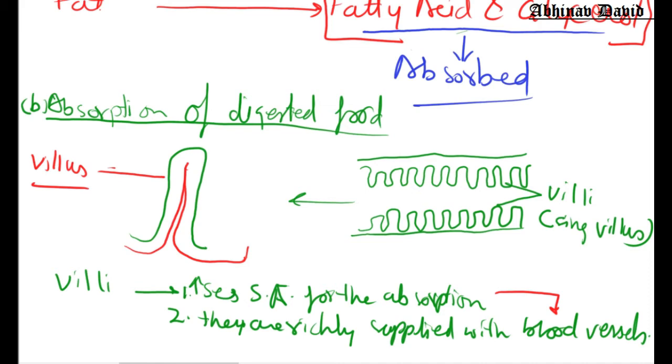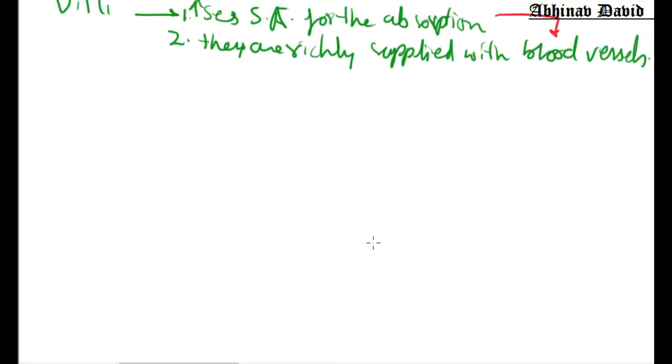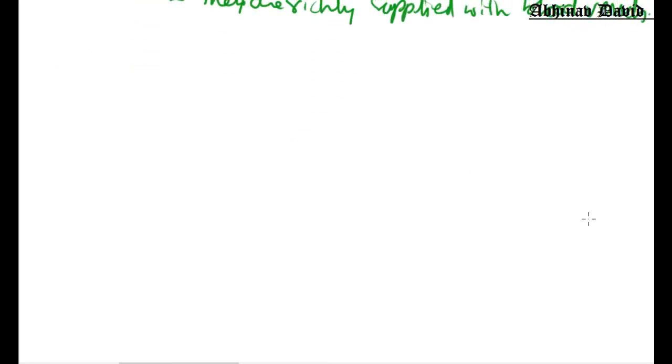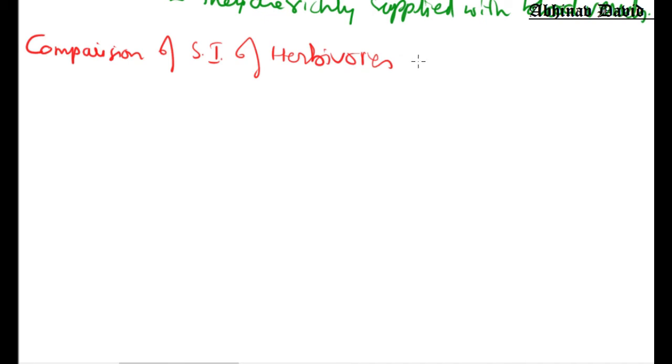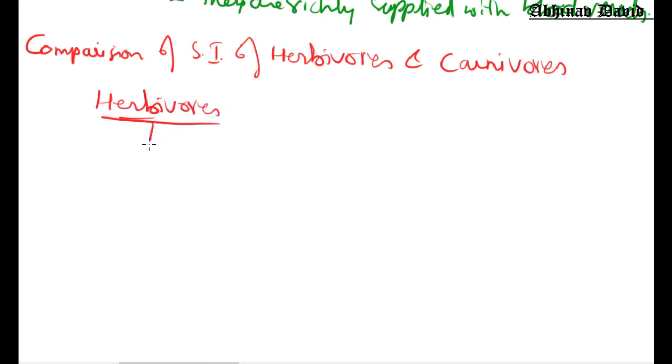Now let us talk about one more thing here. Let us compare the small intestine of herbivores and carnivores. Herbivores, as the name says, herb comes from plants.